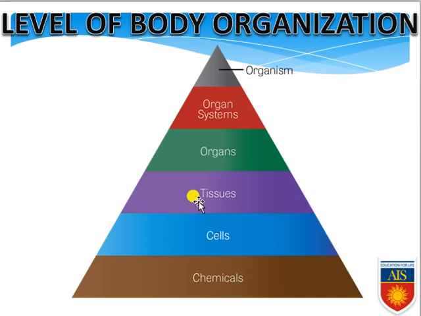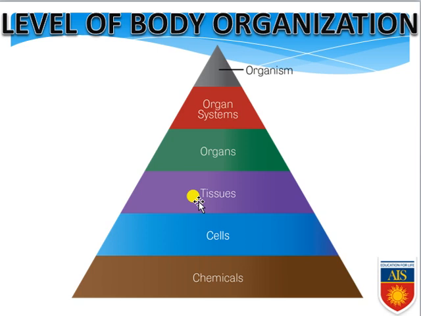When various organs accumulate, they form various kinds of physiological systems. So the last category is the organ system level of body organization, where various organs accumulate with each other and form physiological systems.